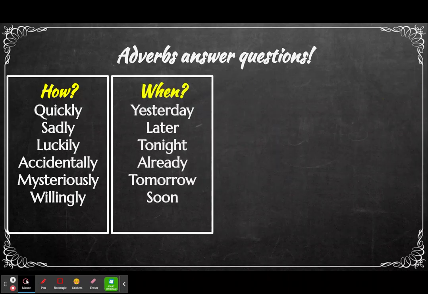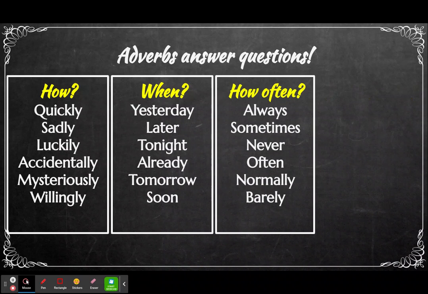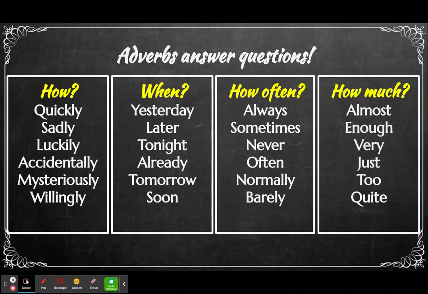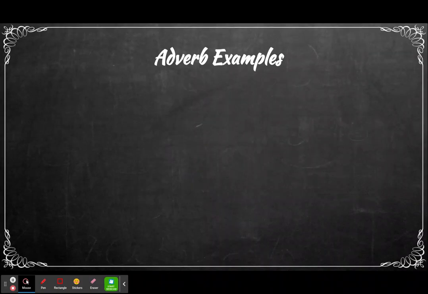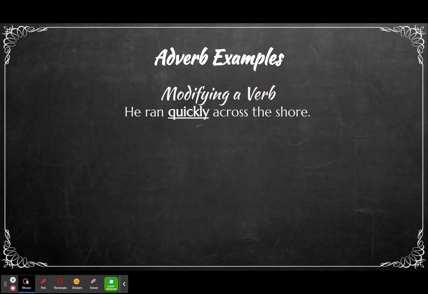The other question that an adverb answers is when. I went to the mall yesterday. When did you go to the mall? Yesterday, or later, or tonight. Another adverb question would be how often. Always, sometimes, never. So all of these words are adverbs. And finally, how much? Enough, very, almost, just, too, quite. So write a few of those down, but I think it's a little clearer when we get to these examples.